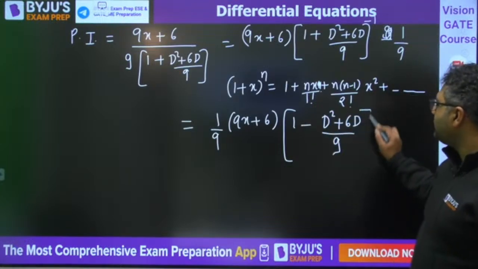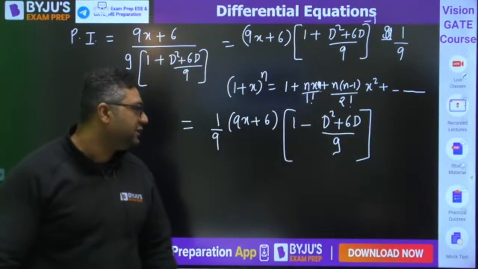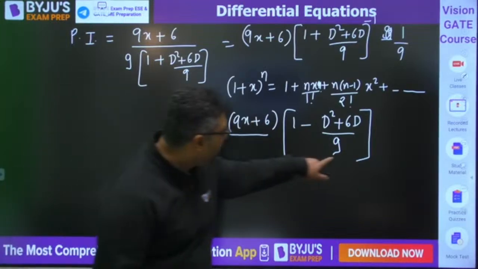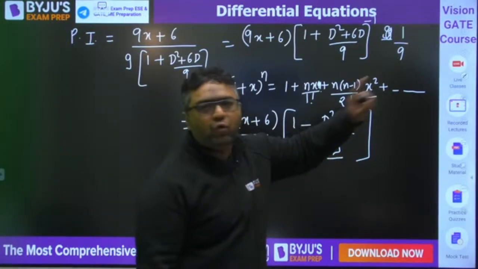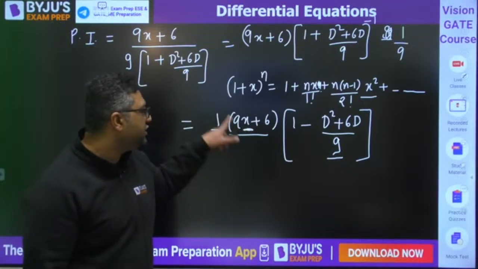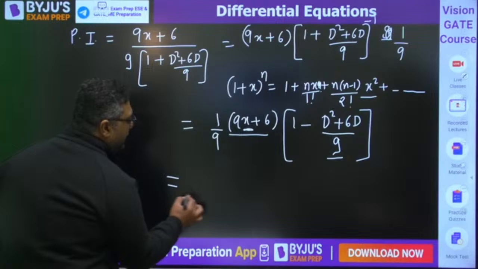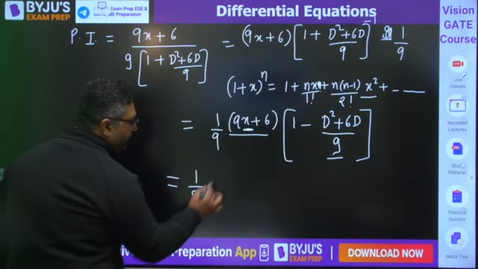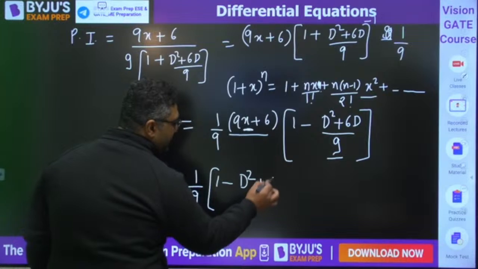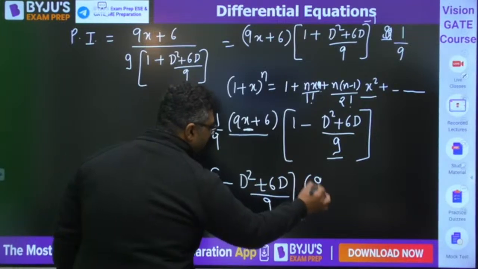We would not be expanding after this. Why? Because in the function we have 9x plus 6. If you expand after this, it will become d to the power 4, which is not required because after second differentiation this will become 0. So we can write it as 1 by 9 common, 1 minus d square plus 6d divided by 9 into 9x plus 6.